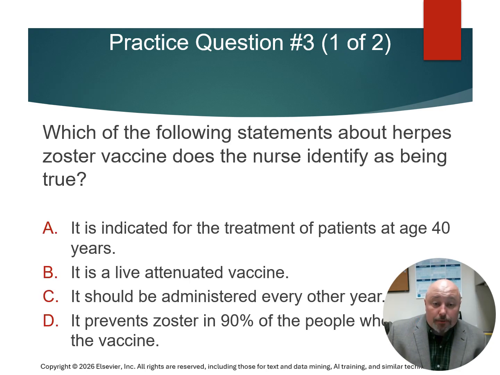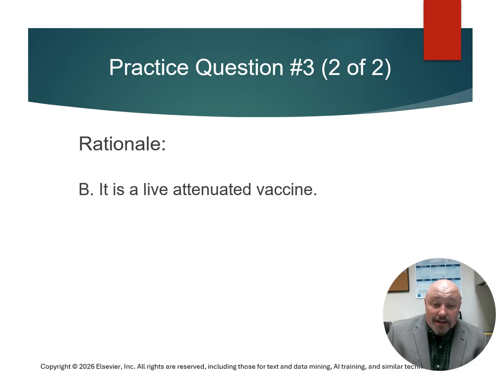For practice question 3, which of the following statements about herpes zoster vaccine does the nurse identify as being true? Would that be A, it's indicated for the treatment of patients at age 40 years, B, it is a live attenuated vaccine, C, it should be administered every other year, or D, it prevents zoster in 90% of the people who receive the vaccine? And the answer is going to be B. It is a live attenuated vaccine.